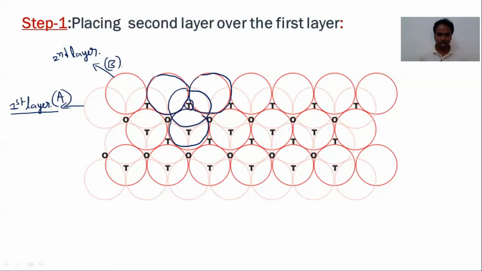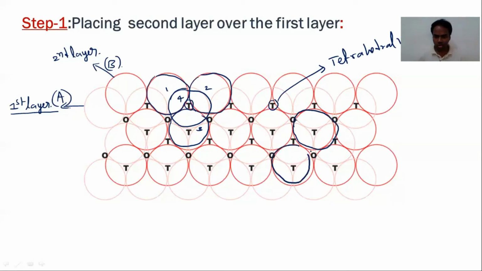So this void is formed by these three above-layer spheres and the fourth one from the below layer. That's why it is called a tetrahedral void. Here the T indicates tetrahedral void.